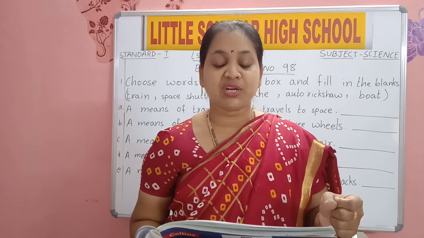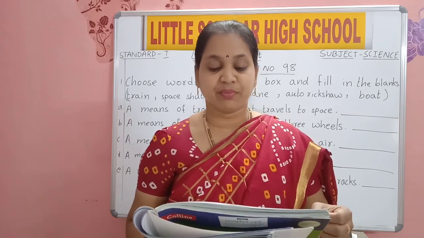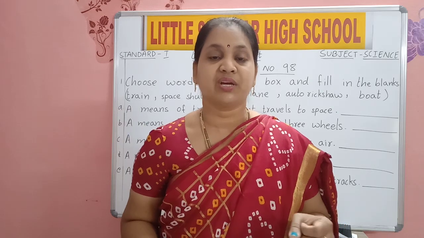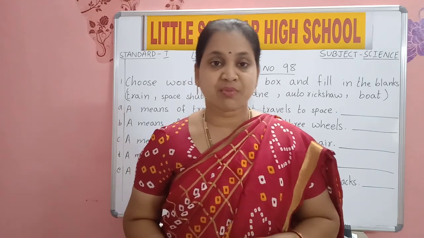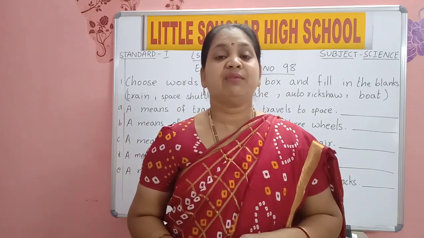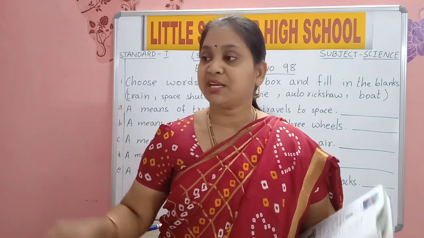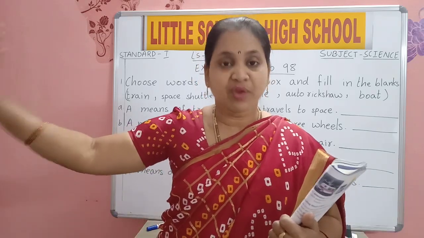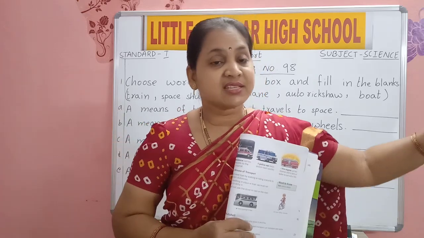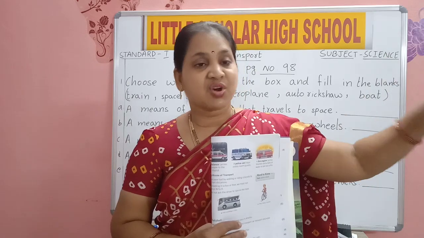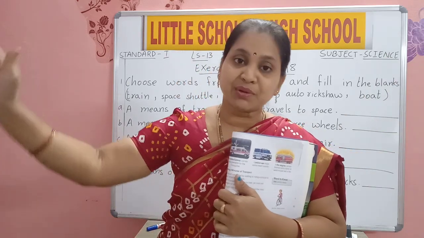A traffic policeman controls the traffic to make sure the vehicles move smoothly on the road. We have a traffic policeman near the signals. He will control the traffic. What will he do? He will stand and ask one side to wait, and he will ask the other side people to go. After some time, he will stop this side and ask this side people to go.